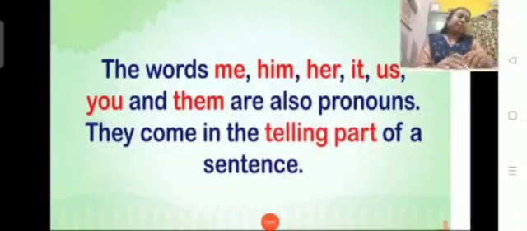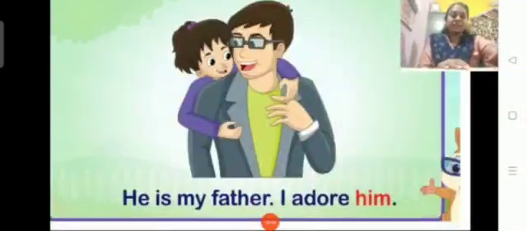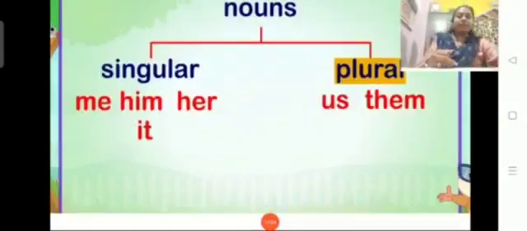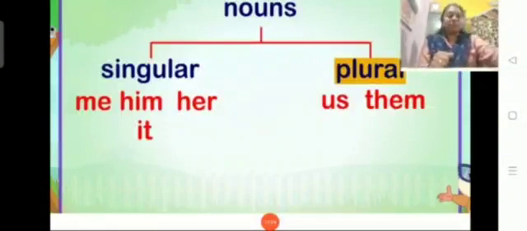So they come in the telling part. Now, he is my father. I adore him. Yes, children, usually we adore our parents. Some of you may adore your father, some of you may adore your mother. He is my father. I adore him. Here, if you observe, me, him, her, it, us, them, they all are pronouns only. In singular, we use me, him, her. In plural, us and them. We'll be using these words.